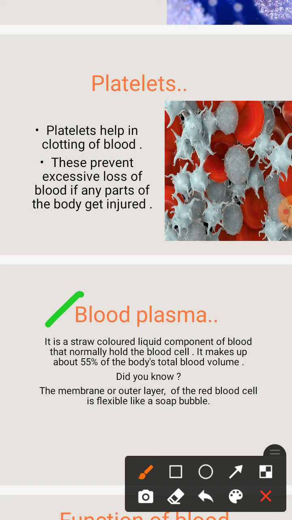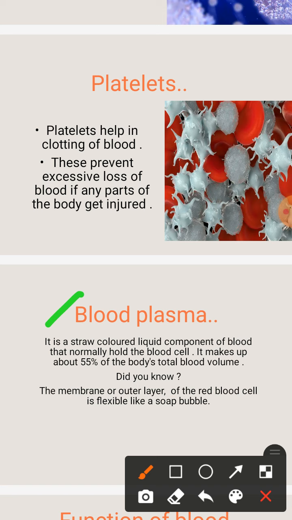Then blood plasma. It is a straw-colored liquid component of blood that normally holds the blood cells. It makes up about 55% of the body's total blood volume. Did you know? The membrane or outer layer of the red blood cell is flexible like a soap bubble.